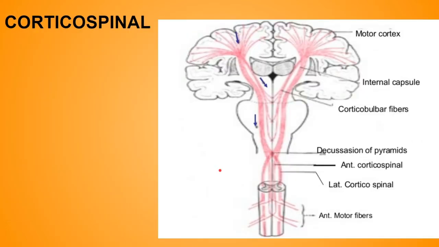Now first, the corticospinal tract, also known as the pyramidal tract. In the pyramidal tract we have around 1 million fibers, and as you can see over here, this is the corticospinal tract. After decussating to the opposite side and forming the decussating tract, it divides into two, that is the lateral and the anterior corticospinal tract. Remember, it decussates in the lower part and divides into two. We'll discuss this in detail later.